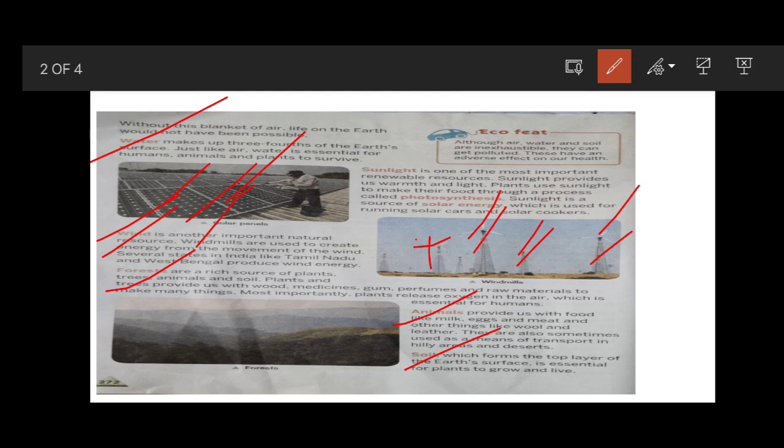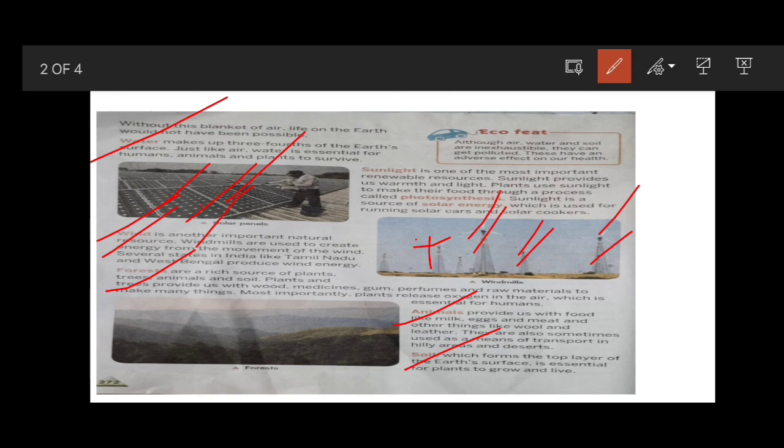And the next renewable resource is sunlight. We have learned sunlight is one of the important renewable resources. Why? Because with the help of sunlight, plants prepare their own food, and also we can convert sunlight into solar energy with the help of solar panels. Also we can generate electricity from the sunlight.